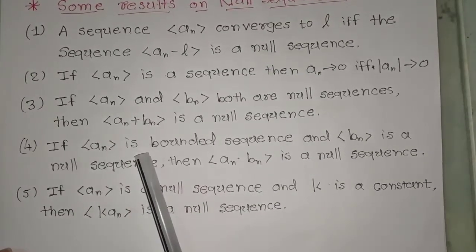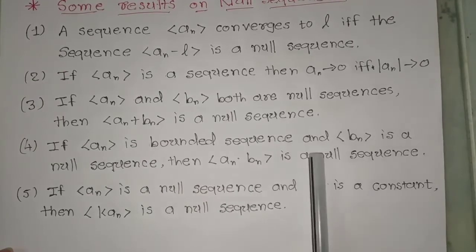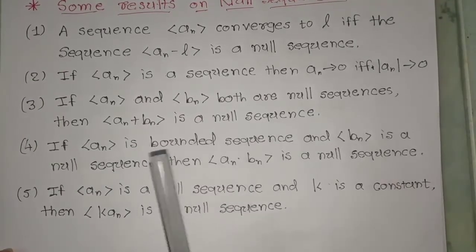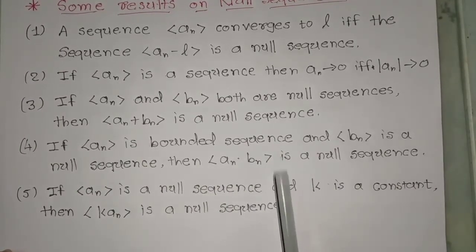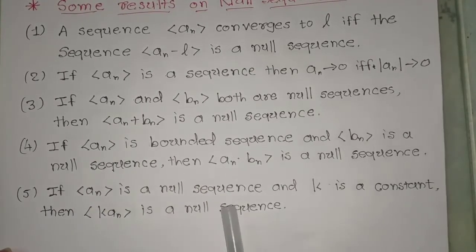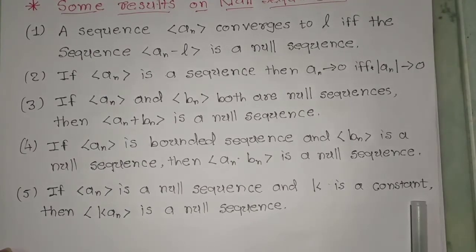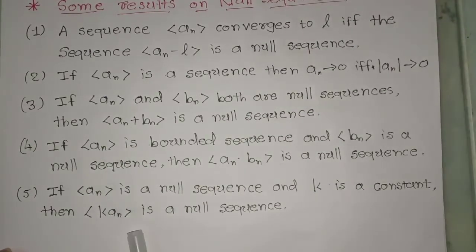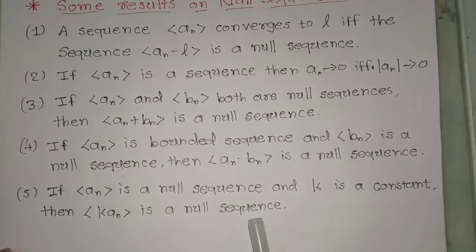If an is a bounded sequence and bn is a null sequence, then an into bn is a null sequence. Fifth, if an is a null sequence and k is a constant, then k into an is a null sequence.